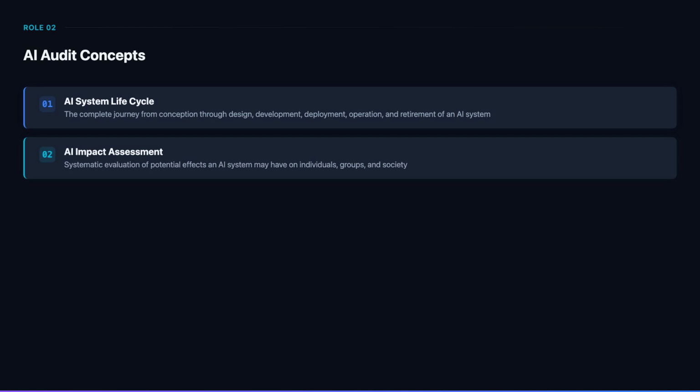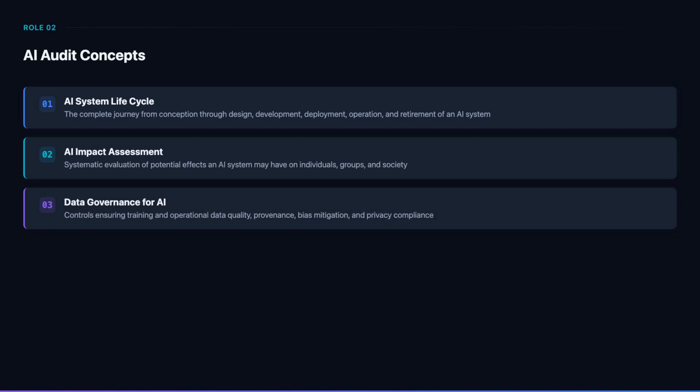An AI impact assessment is a systematic evaluation of potential effects an AI system may have on individuals, groups, and society. This goes beyond traditional risk assessment. The lead auditor must verify that impact assessments consider fairness, transparency, privacy, safety, and societal implications, and that assessment results genuinely influence system design and deployment decisions.